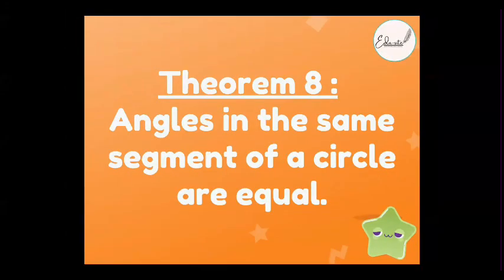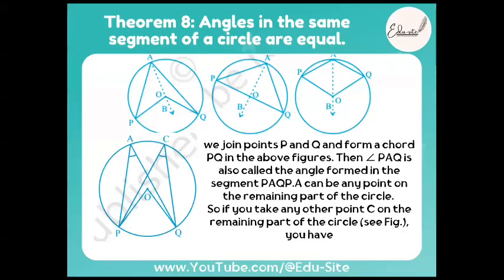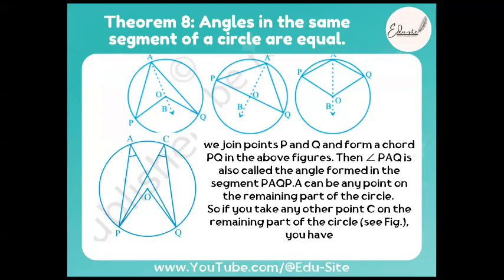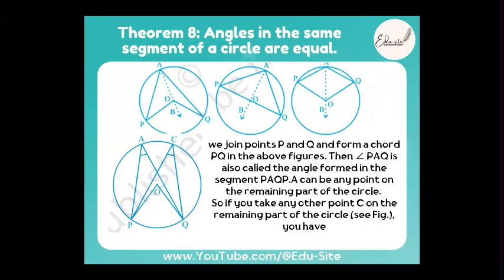Theorem number 8 is: angles in the same segment of a circle are equal. What does this mean? Angles in the same segment of a circle are equal. The meaning of this, beta, I'll tell you by example. Sorry, Laiba, if you have the circle and you have AOB as an arc.